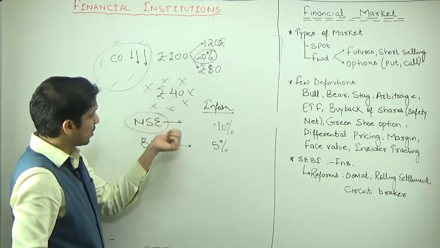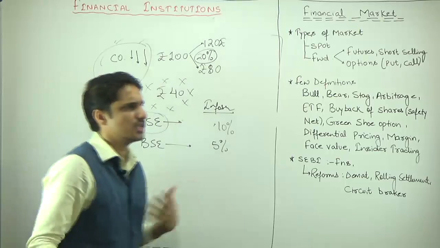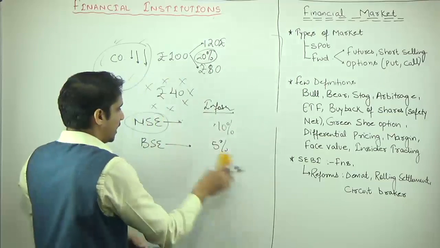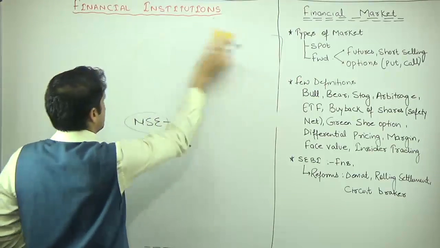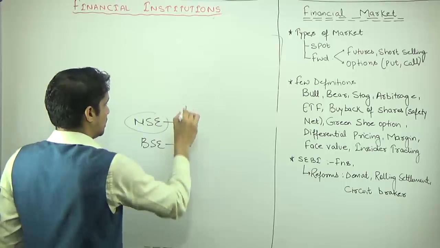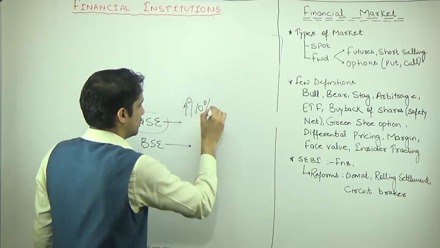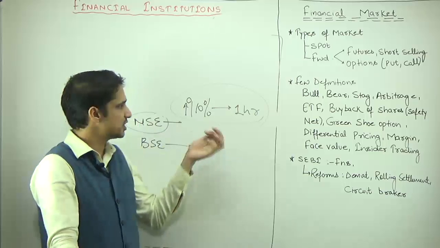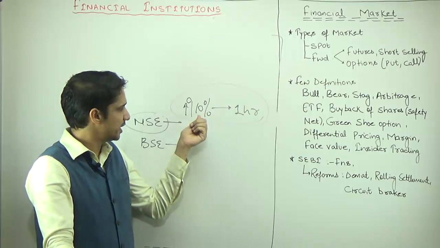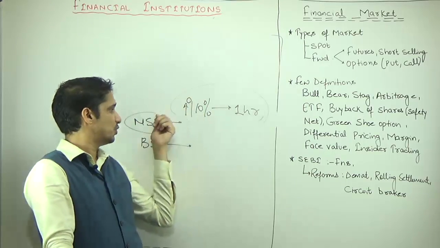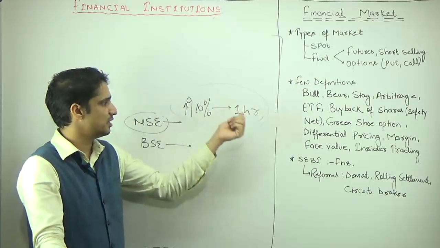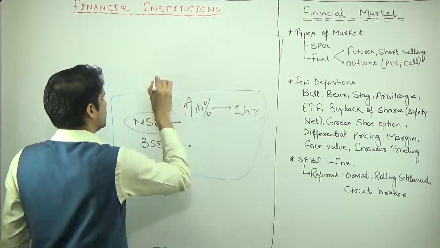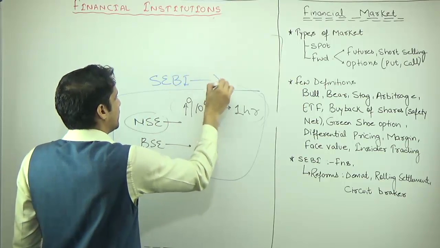But suppose the full stock exchange is also speculating. Just like in 2009, when UPA 2 came to power, at that time the full indices, they speculated and increased by more than 10% within just 1 hour. So it is just speculation. A lot of things happen over the present speculation only. So when there is more than 10% increase or decrease in the full indices of NSE or BSE within 1 hour, then the Papa will come into the picture and SEBI will break the circuit.